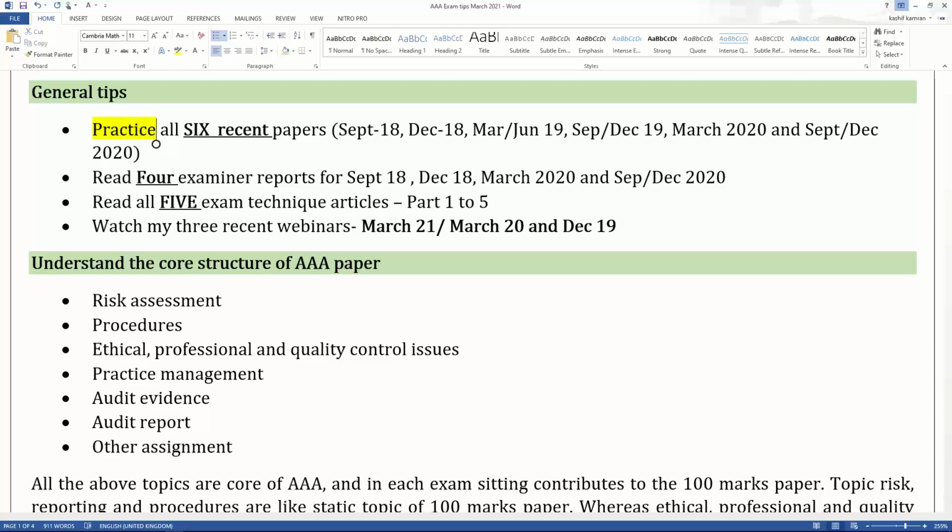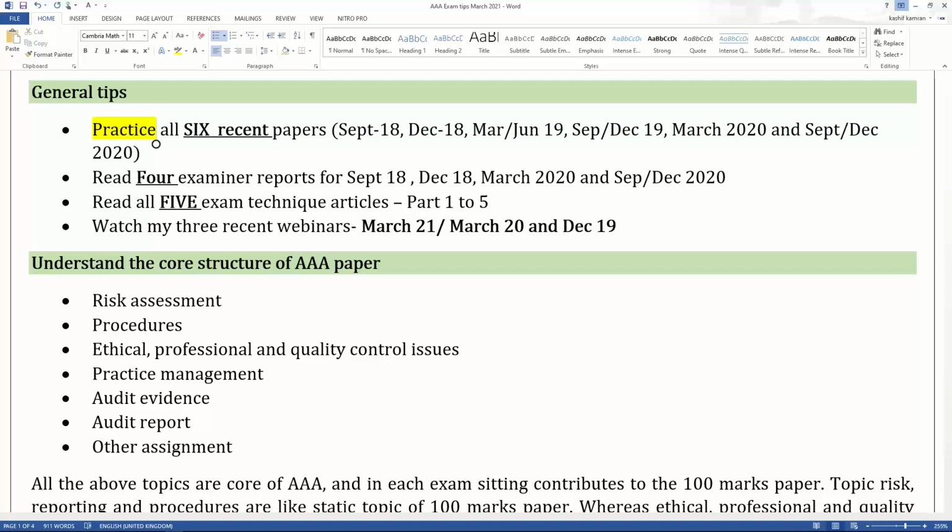Read 4 examiner reports: September 18, December 18, March 20, and December 20. Only 4 examiner reports, not 6. Which ones? September 18, December 18, March 20, and December 20, the last one. When you read these 4 examiner reports, they will give you constructive criticism on different areas of the syllabus.